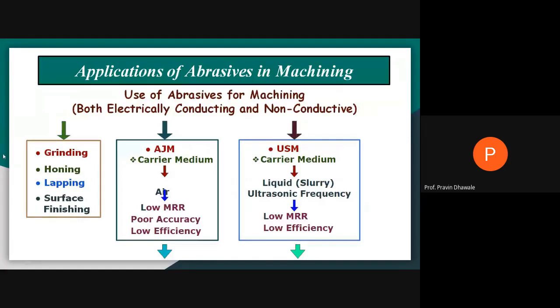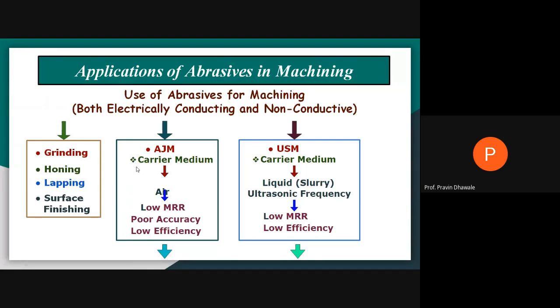Then ultrasonic machining. We will study ultrasonic machining after this abrasive water jet machining process, where we are using a liquid carrying medium. It is called slurry. Slurry is nothing but a liquid along with some abrasive particles. That mixture is called slurry, and it is forced against the surface of the workpiece by using ultrasonic frequency, where you also get low material removal rate and low efficiency. This will be the third machining process where we use abrasives for machining.